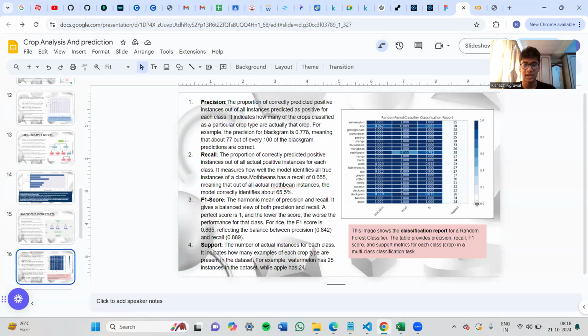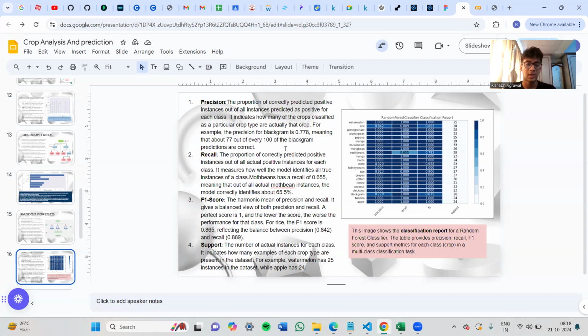This image shows the classification report for a random forest classifier. We talk about precision, recall, F1 score, and support. Precision is the proportion of correctly predicted positive instances out of all instances that were predicted as positive. So, for example, for Blackgram, it is 0.778, which means 77 out of 100 Blackgram predictions are correct.